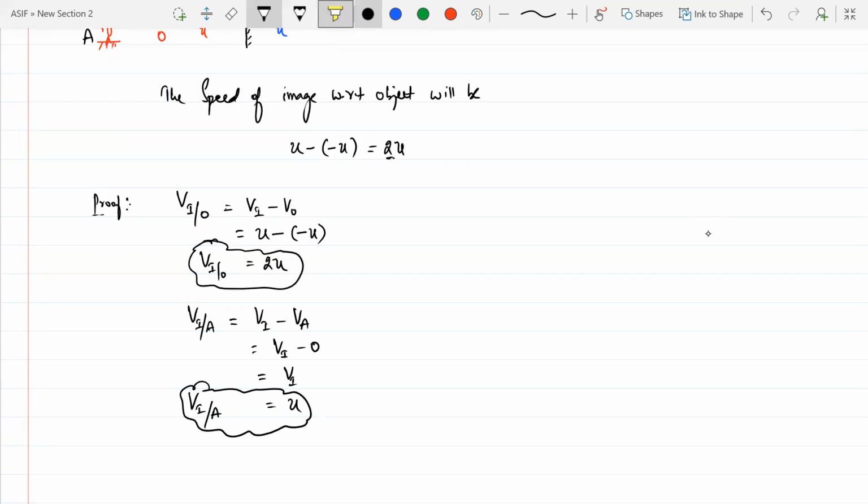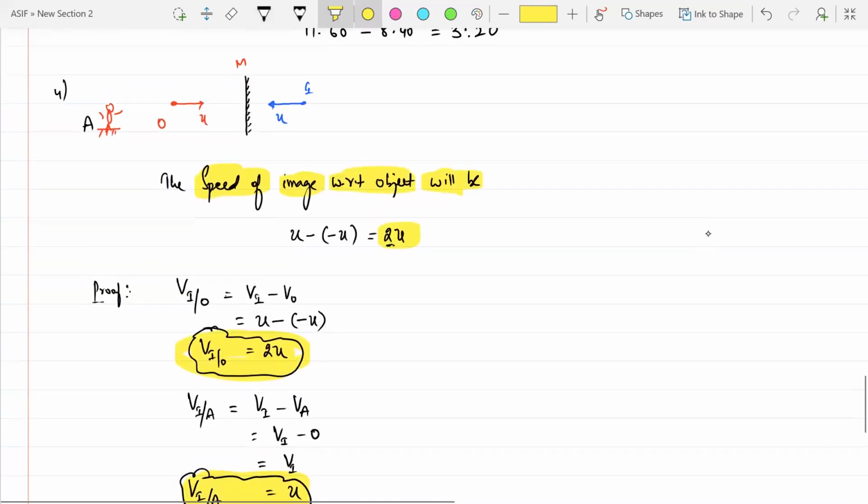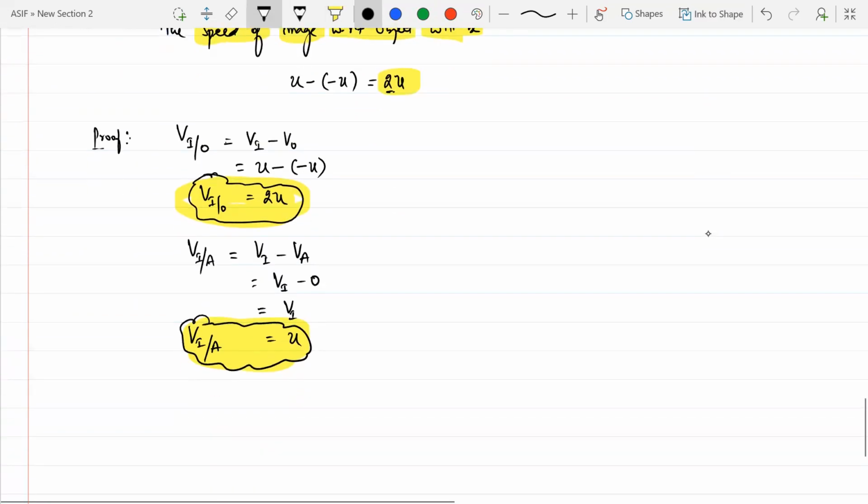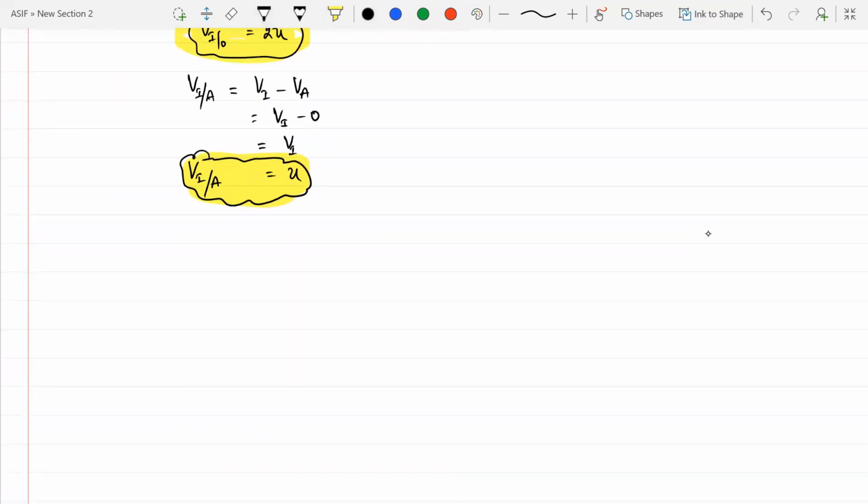I hope you got a rough idea related to this. So the speed of the image with respect to the object will be 2u. This is the proof of how I got it: velocity of image with respect to A. A is stationary, see in the diagram. It is taken as stationary, so the velocity of the stationary object is equal to 0. Clear? We have a lot of numericals on this, but I will do them once the concept is clear for us.